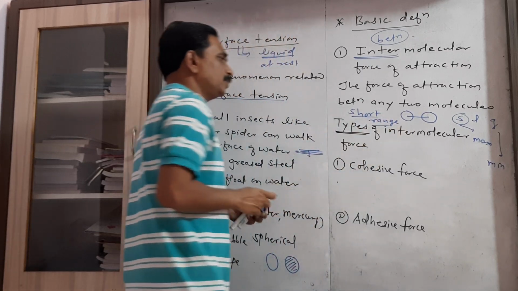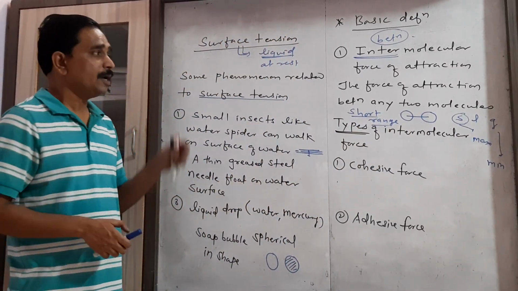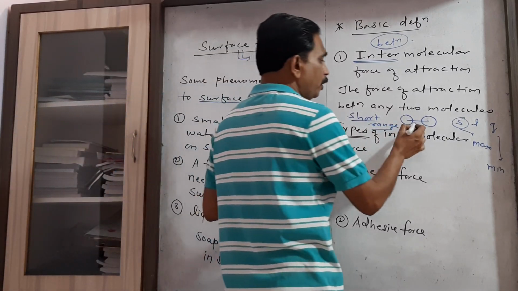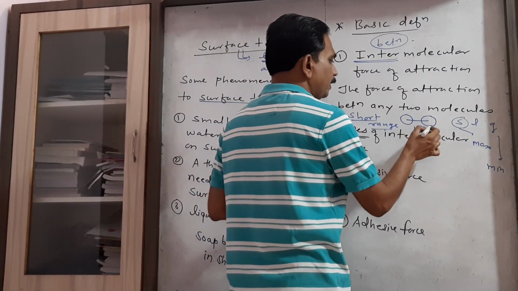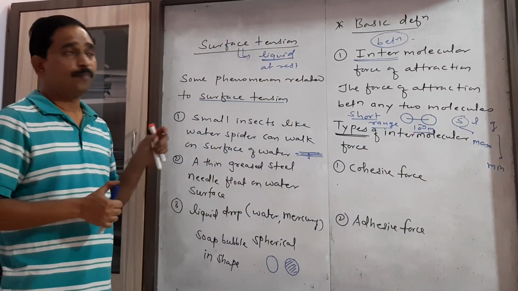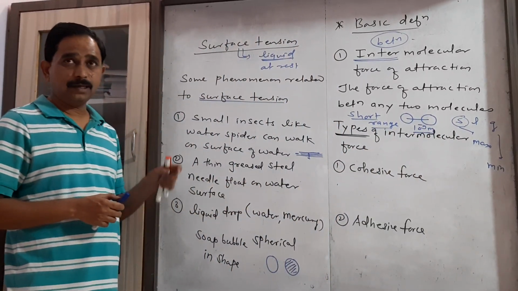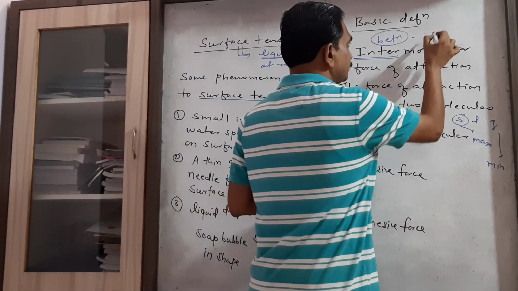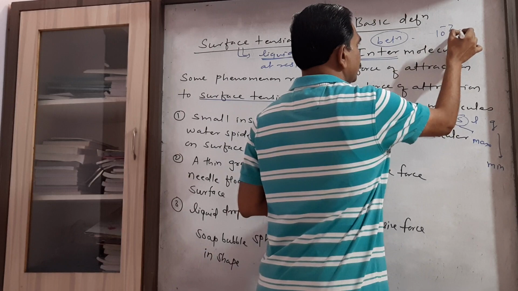Now why is this force called a short range force? Because this force is effective only when the distance between two molecules is of the order of 10 to the power minus 9 meter, that is a nanometer, or 10 to the power minus 7 centimeter.